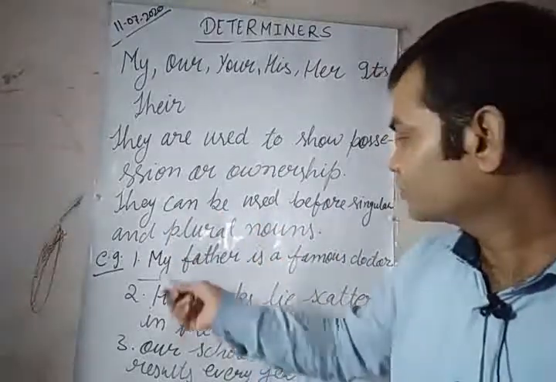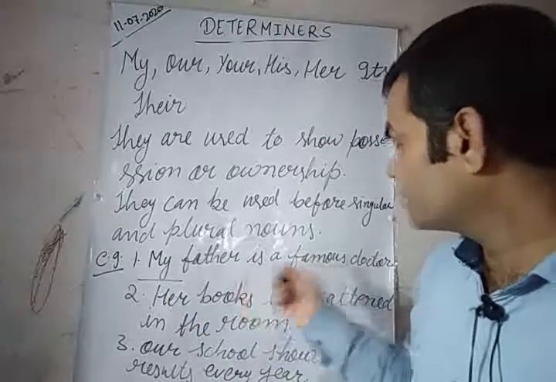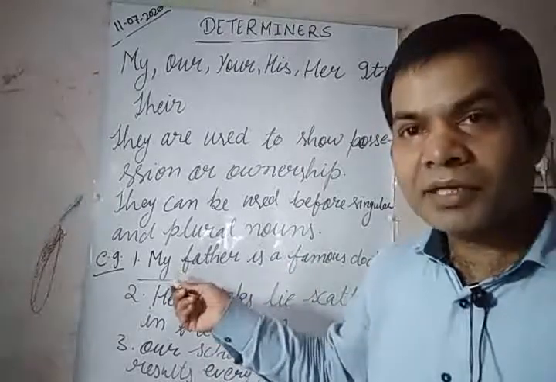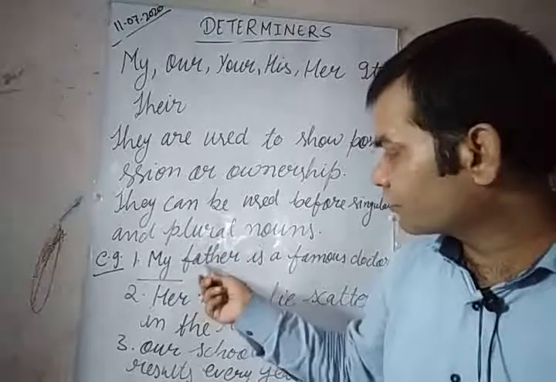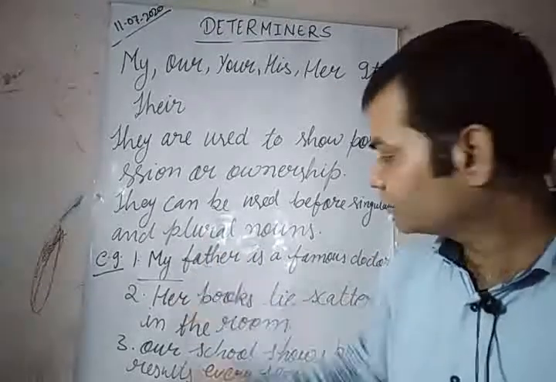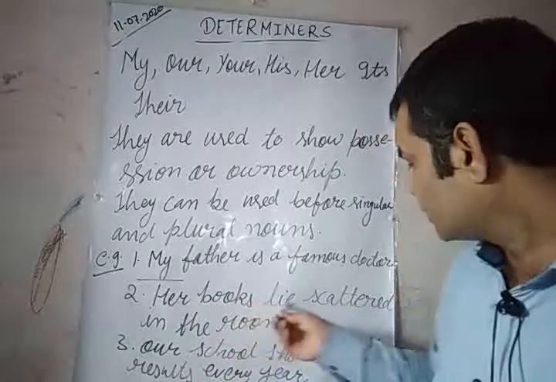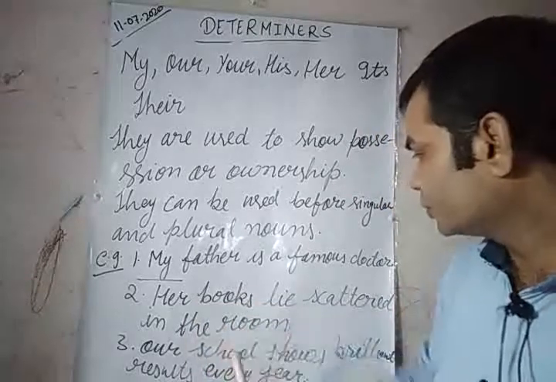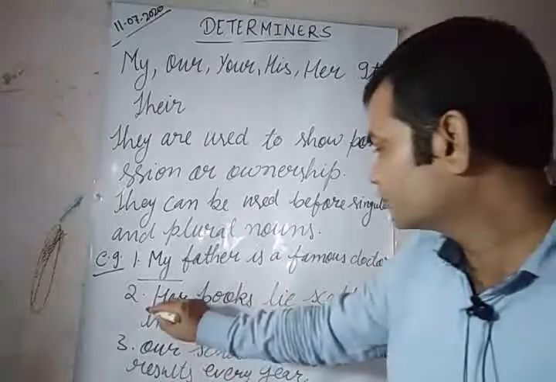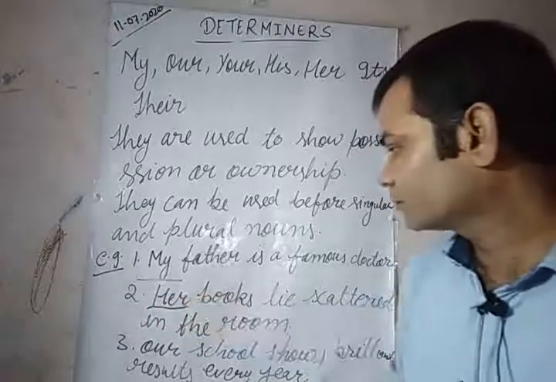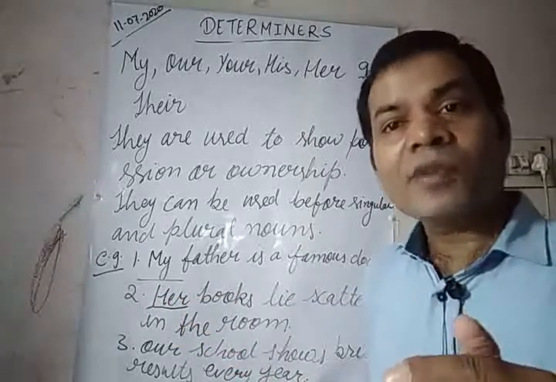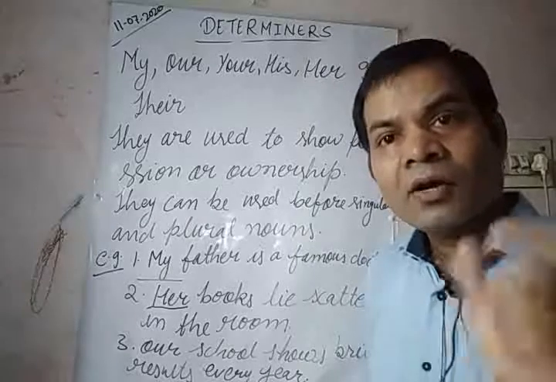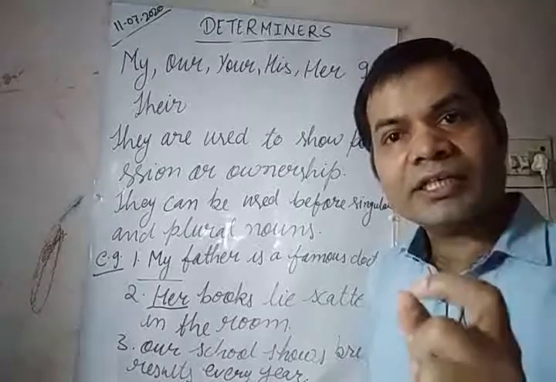Examples. My father is a famous doctor. My shows possession and has been used before the noun father. Her books lie scattered in the room. So here her. Yesterday I met her. What is her here?